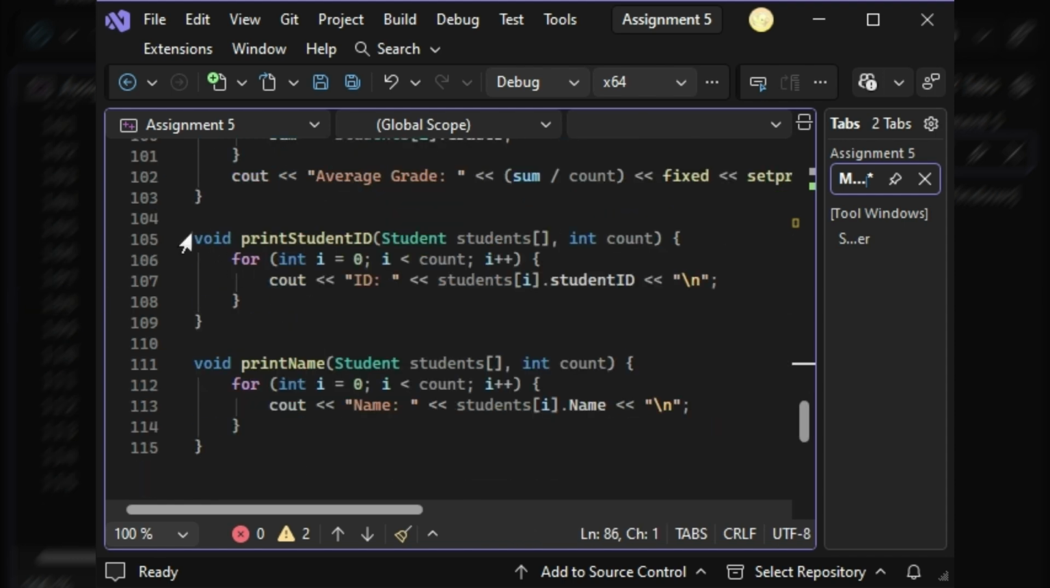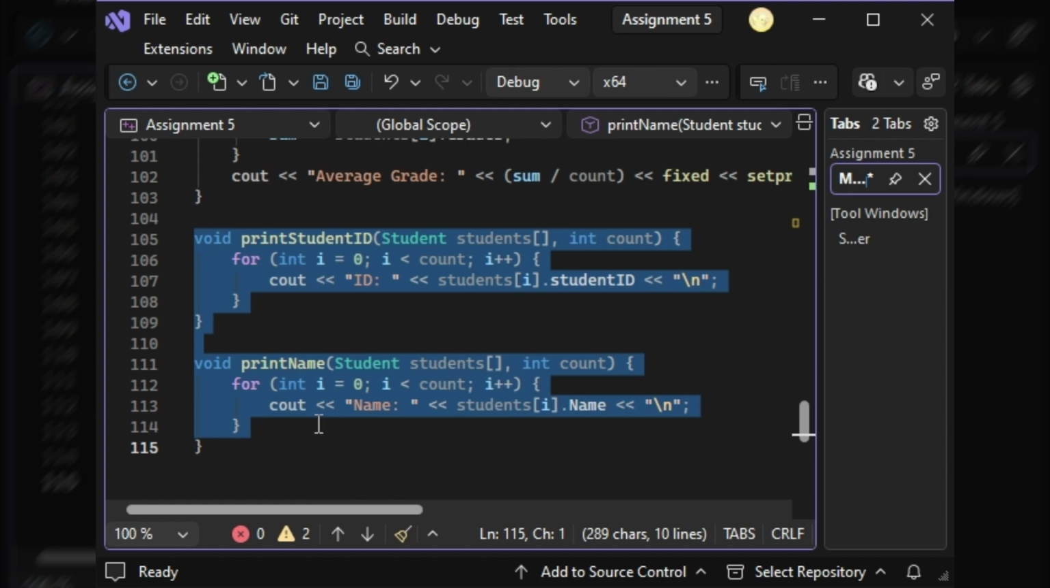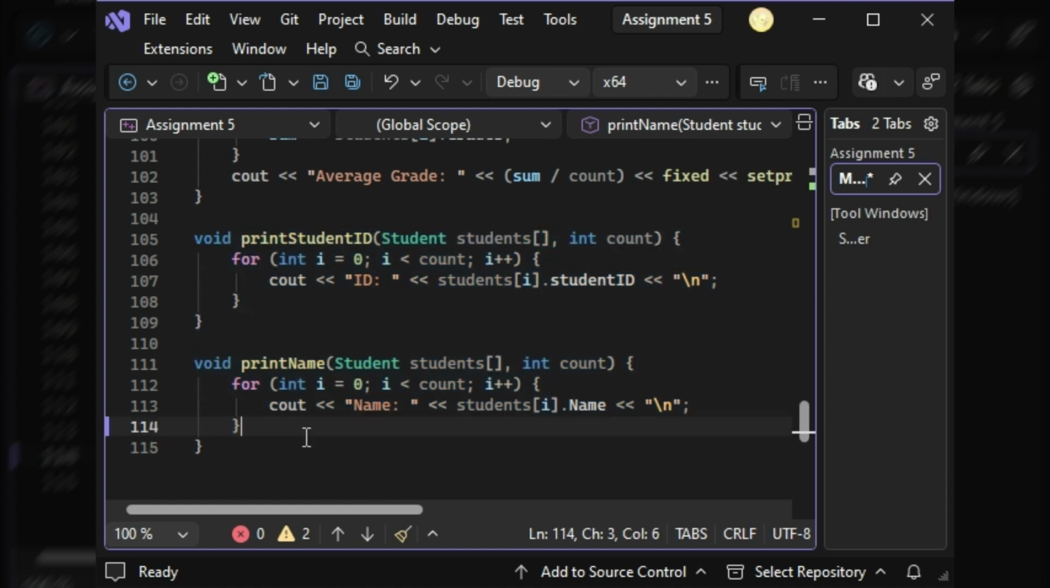From line 105 to 115, I established code that will print out each of the students' IDs and names. This is possible due to the parameters being connected to the Student structure, local variable students, and the limited number of students allowed. In addition, adding the name and student ID attributes grants the for loop access to the values stored within it.